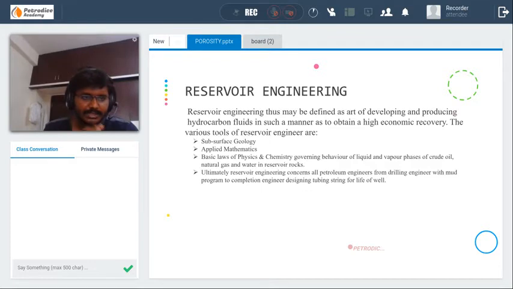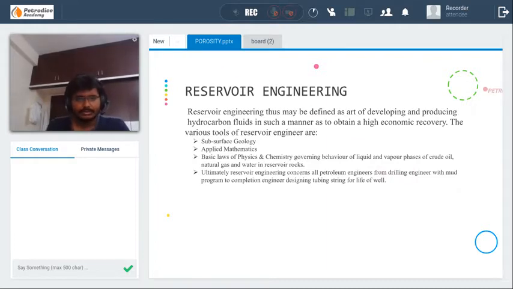They use subsurface geology, well logging, well testing, and various other tools. They use all the data obtained from all the possible sources, and they try to give the best possible way to derive the oil from the subsurface to the surface. They will also help in choosing the right place for placing a well. Also, you can note down this one.